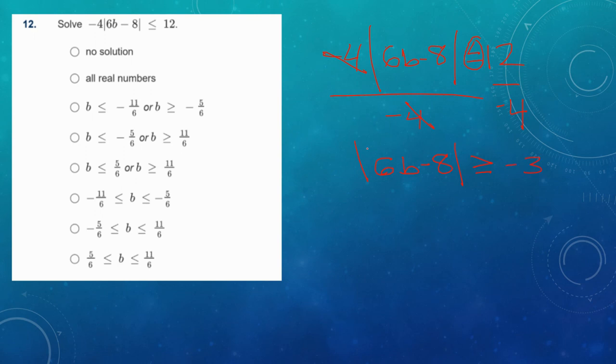And now we're going to pause this problem because we see a negative here and we know, wait, absolute values are positive, greater than or equal to -3. Well, decide true or false. In this case, a positive number will always be greater than or equal to -3, so we have a true statement, which means that we have all real numbers or infinite solutions.